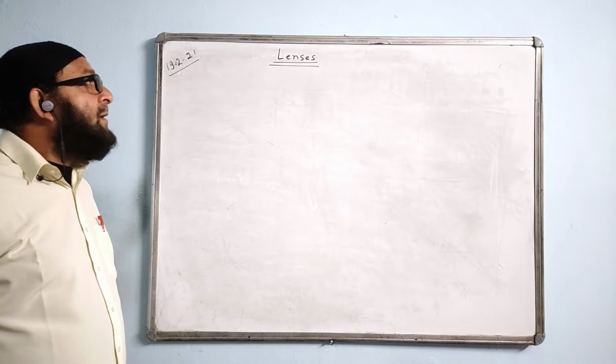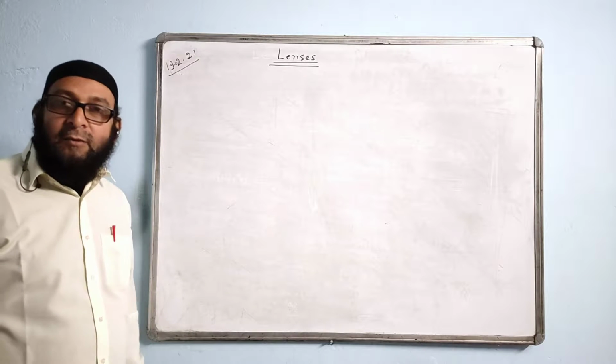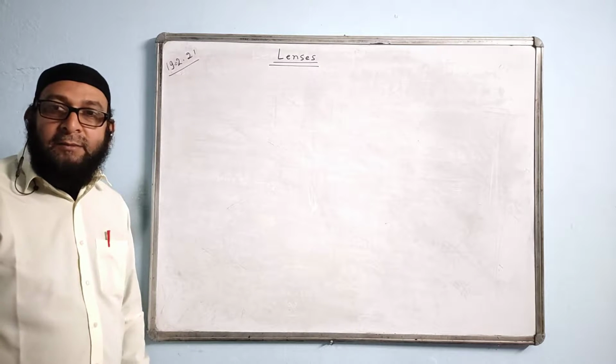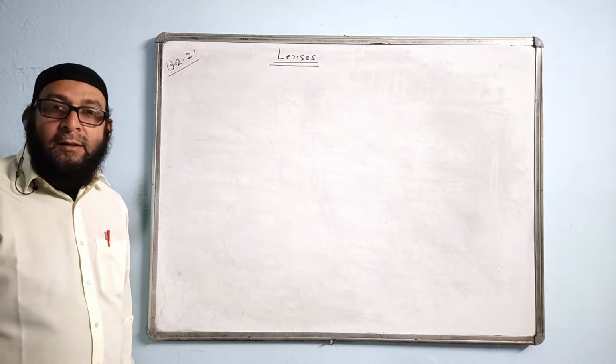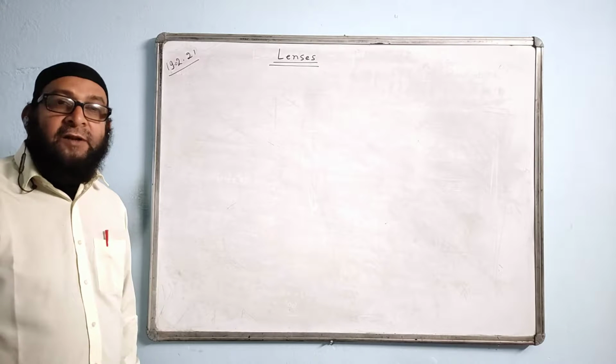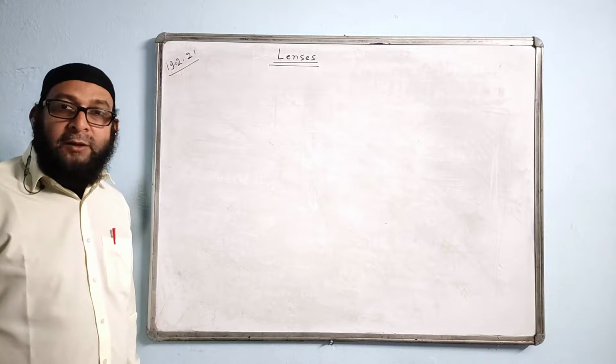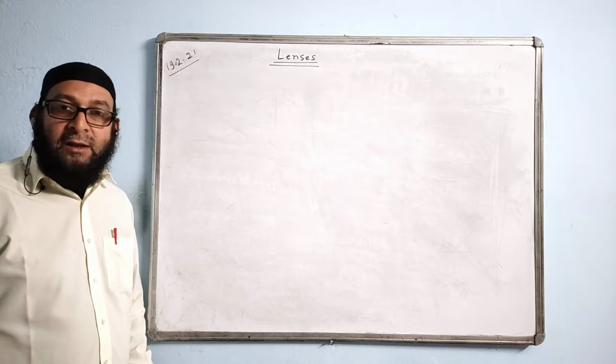We are starting new chapter, lenses. First thing, what is a lens? We say a lens is a transparent medium bounded by... definition of lens. A lens is a transparent medium bounded by two surfaces which are generally curved.